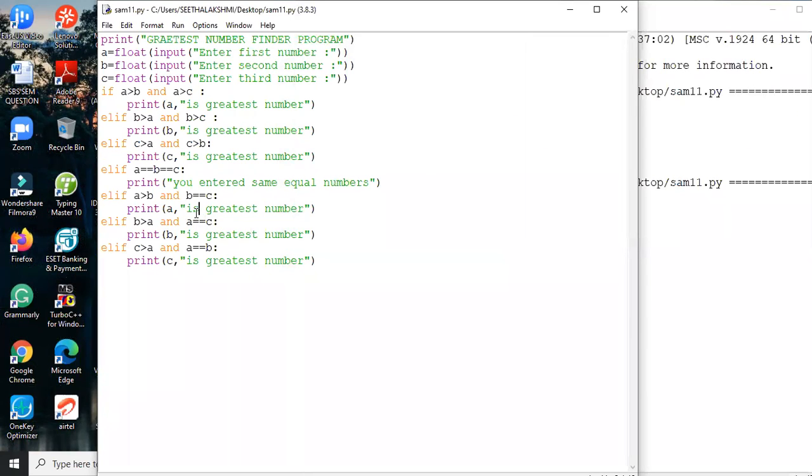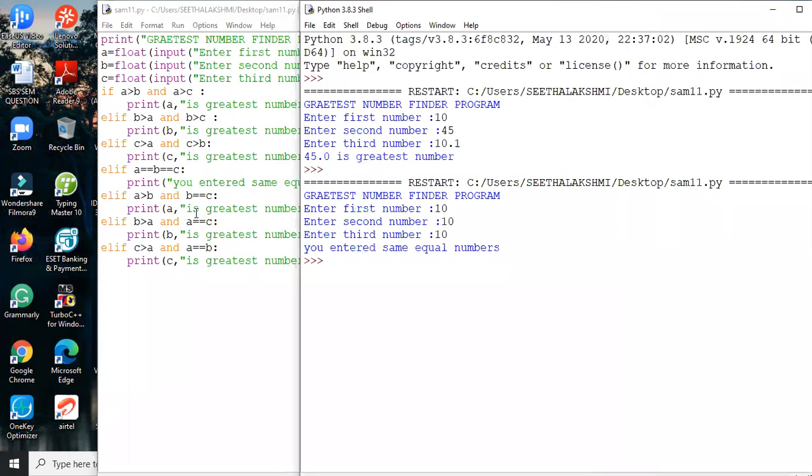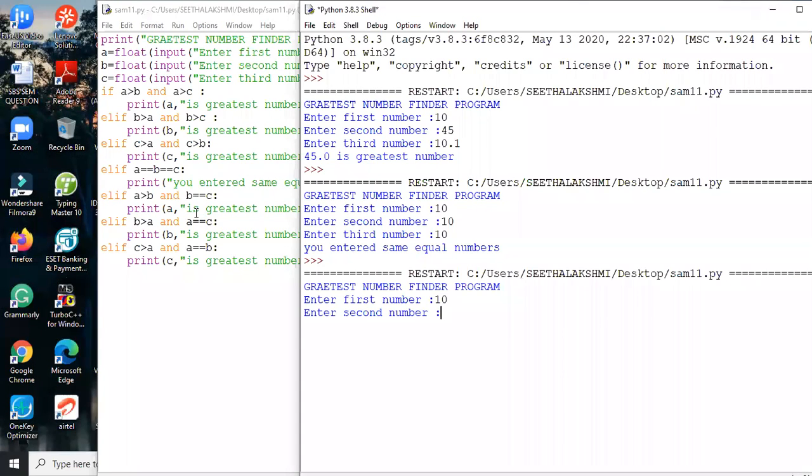Let me try this again one more time. We are running it. Okay. So A is 10, B is 20, C is 20. Then nothing. See, in this case, nothing is printed. So we didn't give the proper condition. A is 10, the second number is 20, the third number is 20. So in this case, why is it not working? Which is to be the greater number? A. How A? Both B and C.